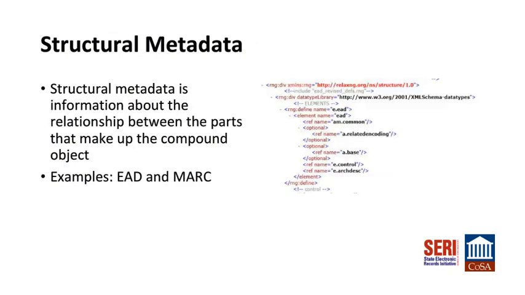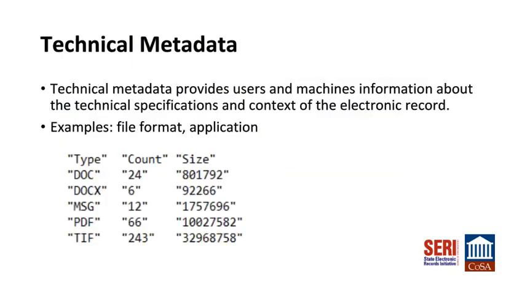Structural metadata is information about the relationship between the parts that make up a compound object. That is, 2 or more objects bound, for example, by an XML structure. Sequence and relation are pieces of structural metadata. EAD and MARC are standards for structuring metadata. Technical metadata provides users and machines information about the technical specifications and context of the electronic record. Pieces of technical metadata include file format and application used in creation.